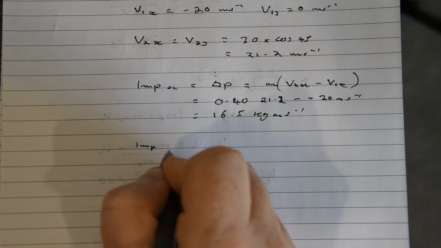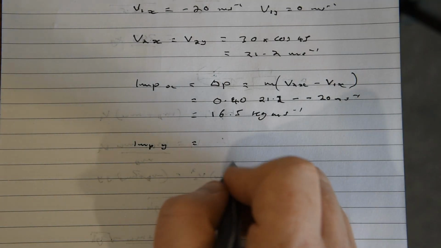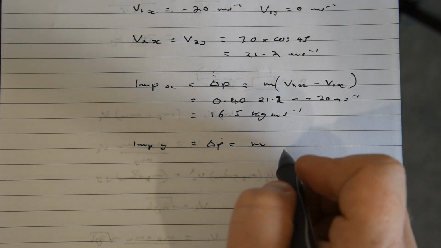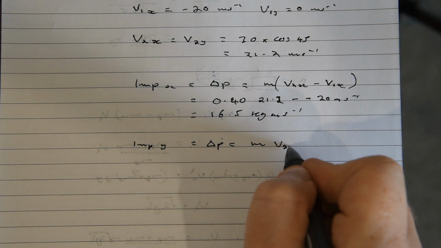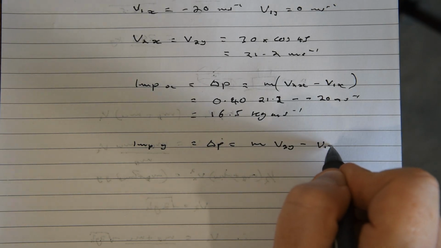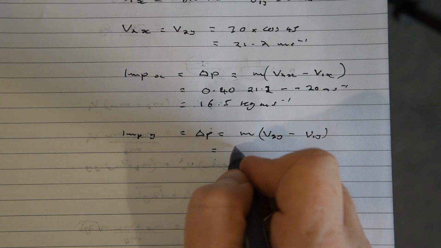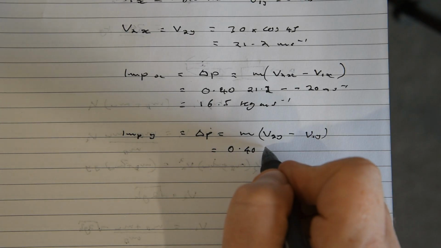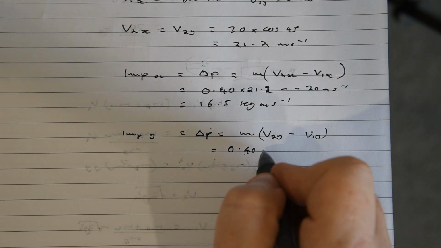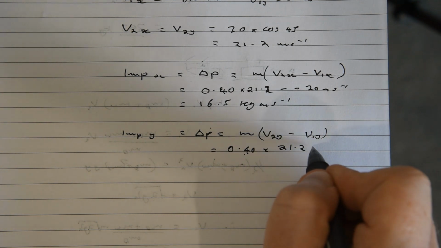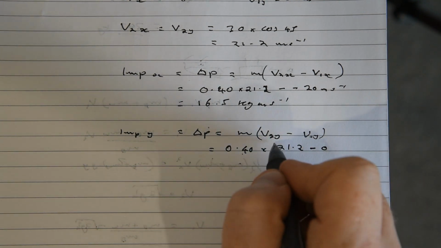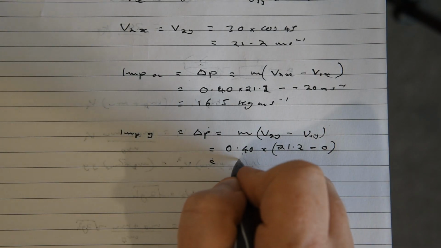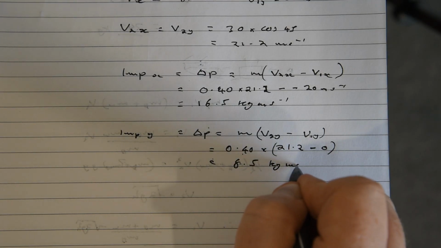The impulse in the y, same kind of basis, change of momentum, but this is just the case for the y. So we've got m(v2y minus v1y), which is equal to 0.40 mass multiplied by 21.2 minus 0, because obviously it doesn't go in the y direction initially. So that's equal to 8.5 kilogram meters per second.